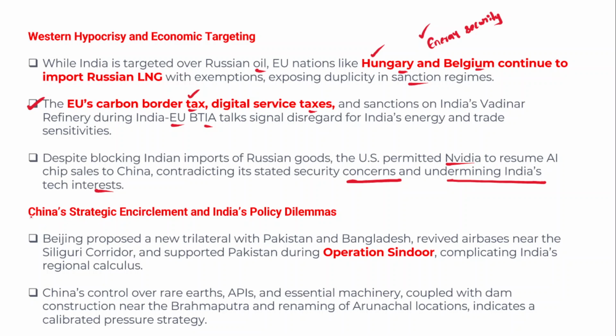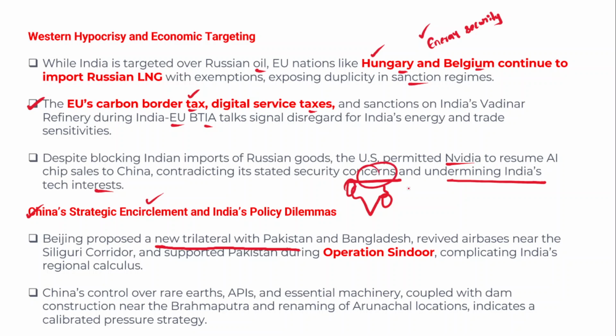So let's understand China's strategic encirclement and India's policy dilemmas. Because China, with a policy called string of pearls, has been strategically encircling India. So therefore, what are the policy dilemmas for India? Amidst the strategic encirclement by China and growing strain in India-US relations, it is being said that Beijing has proposed a new trilateral with Pakistan and Bangladesh. Right, so there is a new trilateral with Bangladesh, Pakistan and China.